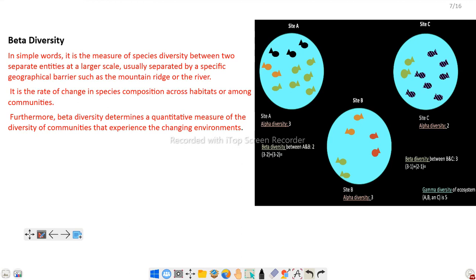So species richness is changed. In some cases some species are rich, and compared to site A, site C and site B show less species diversity of green color. So this is the rate of change of species across habitats or among communities.